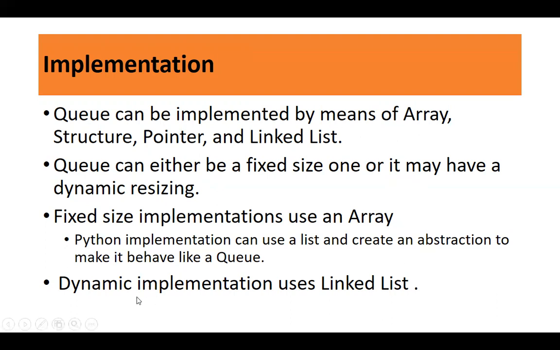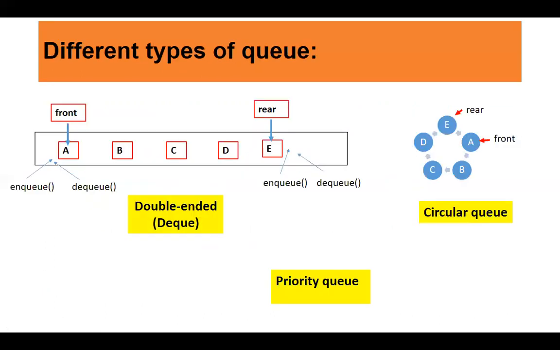This uses array and this uses linked list. That is static implementation and this is dynamic implementation. Now, what are the different types of queues? You have double-ended queue, you have priority queue, and you have circular queue.